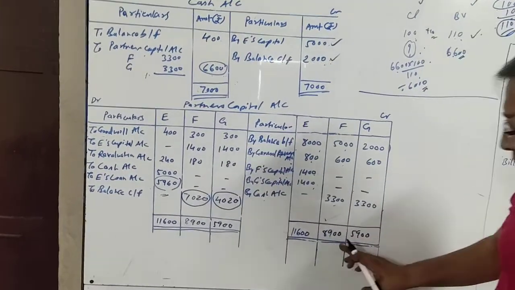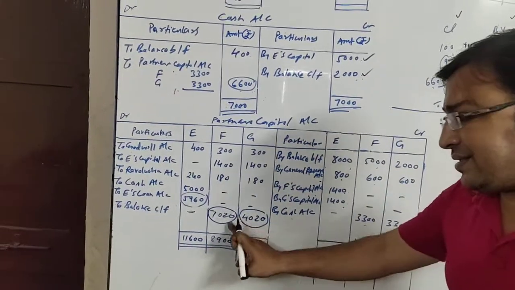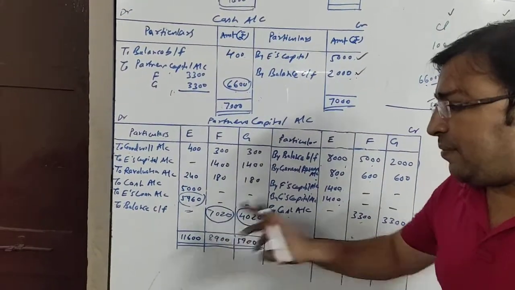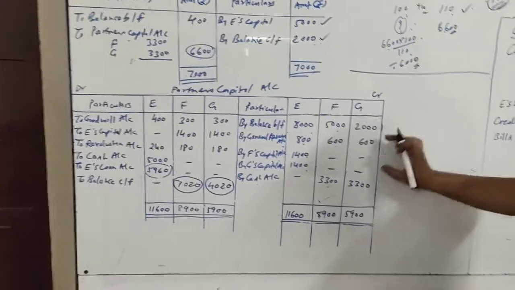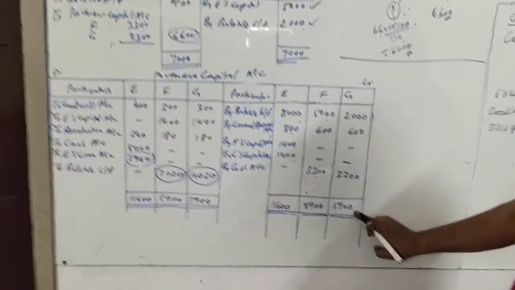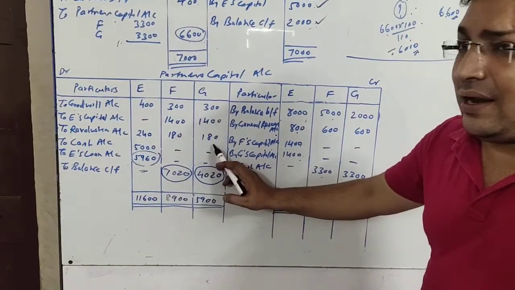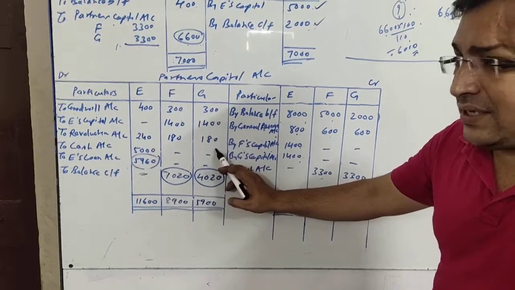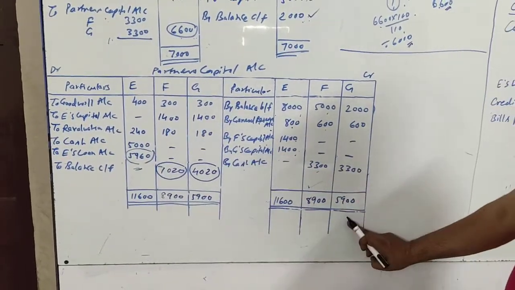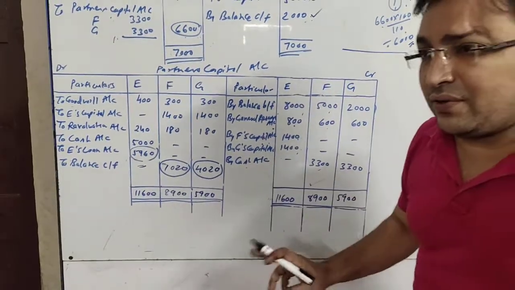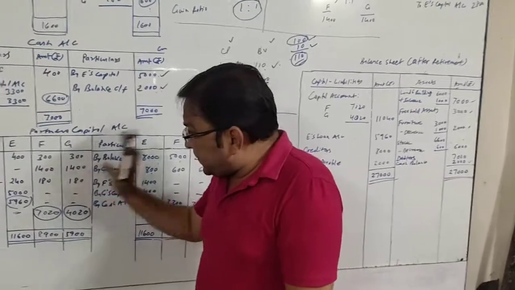When I deduct 1,880 from 8,900, I get 7,020, which will be the closing balance of capital of F. Let us talk about G. G's credit side total is 5,900 and the debit side total again 1,880. When I deduct 1,880 from 5,900, I get 4,020. So 4,020 is the closing capital of G.